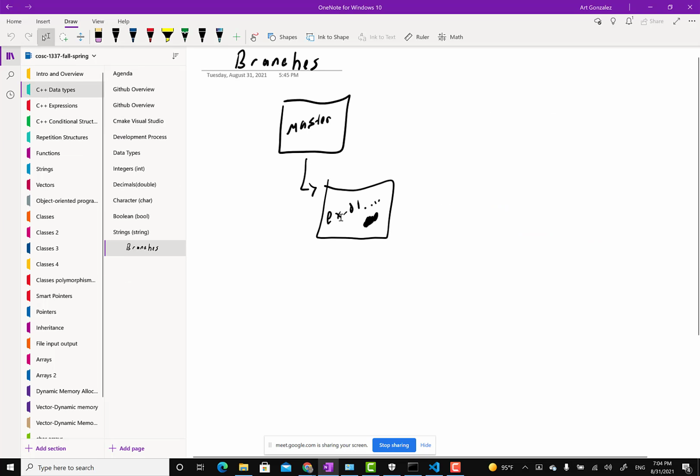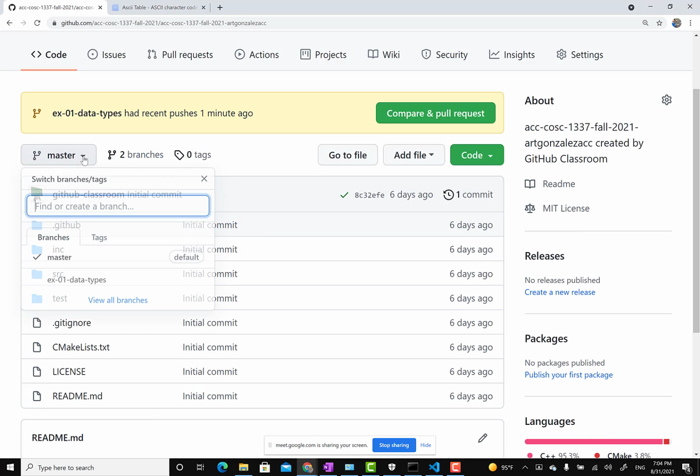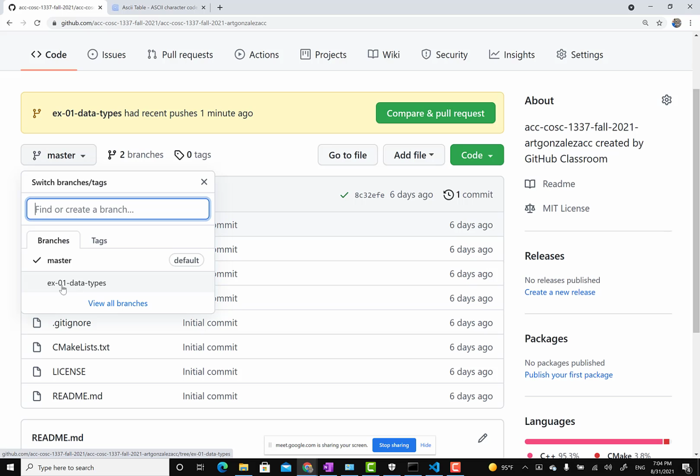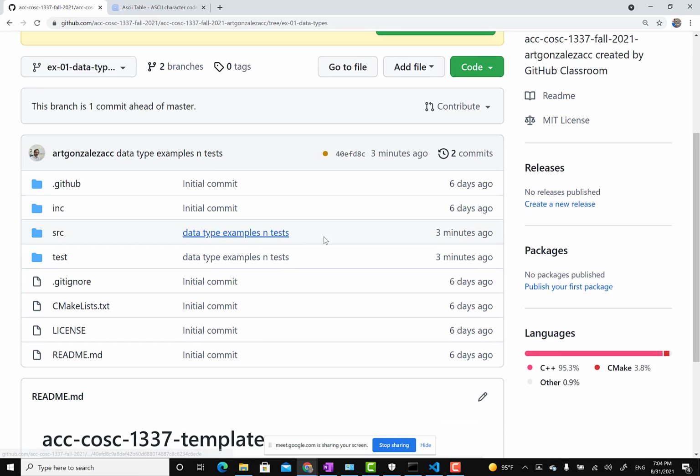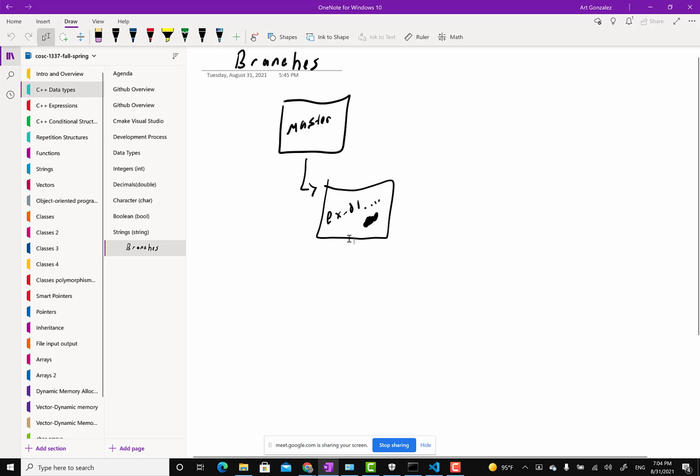So I told you that when I created a branch, I created a copy of master. So I'm working here. I downloaded this to my computer, and then I uploaded the changes back here. Everything is in EX01, nothing's in master yet. And that's okay. I want it to be here in this branch, EX01 data types. Notice if I go here, it does say, oh, you had some changes 3 minutes ago. So the changes are here, they are not in master.